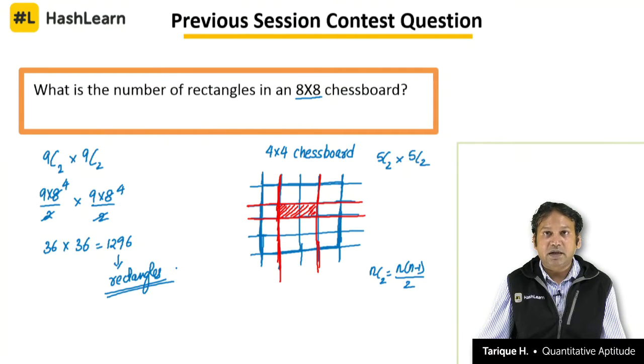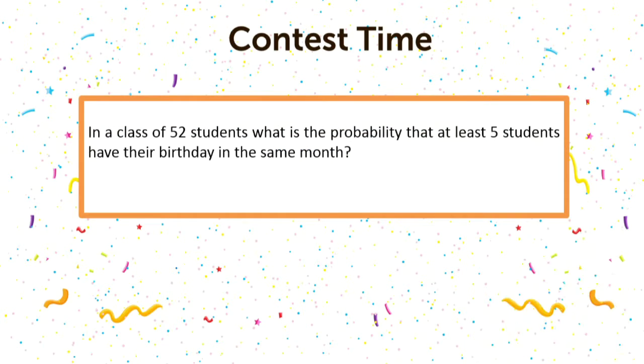Alright, now let us see the contest question for today. In a class of 52 students, what is the probability that at least 5 students have their birthday in the same month? Observe the question carefully here. It could be any month, Jan, Feb, March, any month. At least 5 students should have their birthday in the same month. Think about this question, solve it and post the answer in the comment section. I will be discussing the answer for this contest question in my next video lesson.